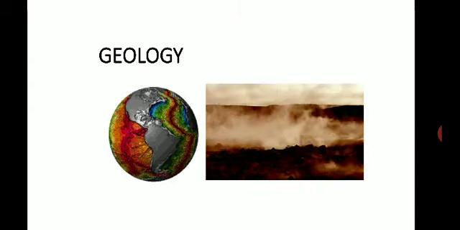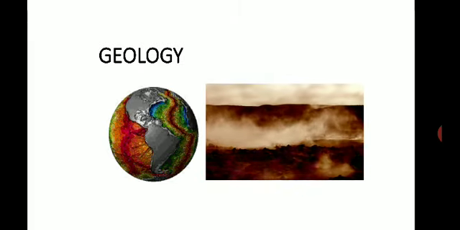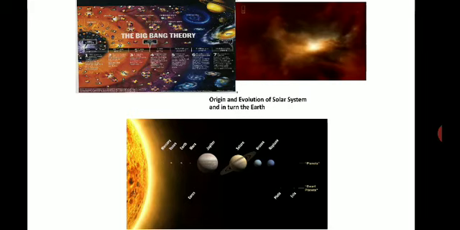So you must know that the age of the earth is around 4.5 billion years. There are many theories about the origin and evolution of the solar system and the earth. There are 9 planets, and earth is one of the planets.